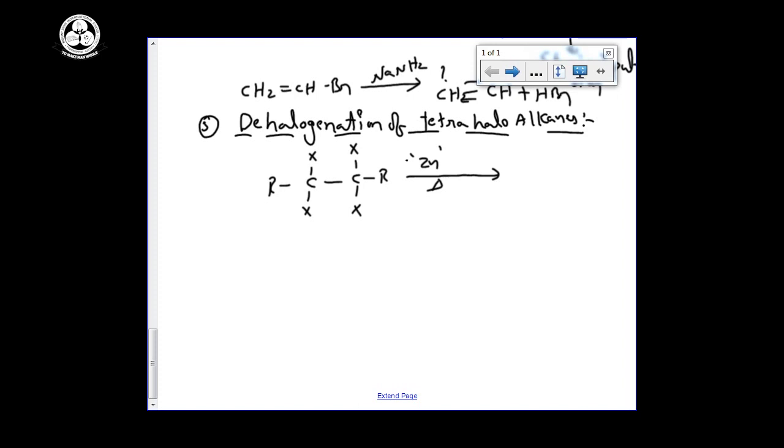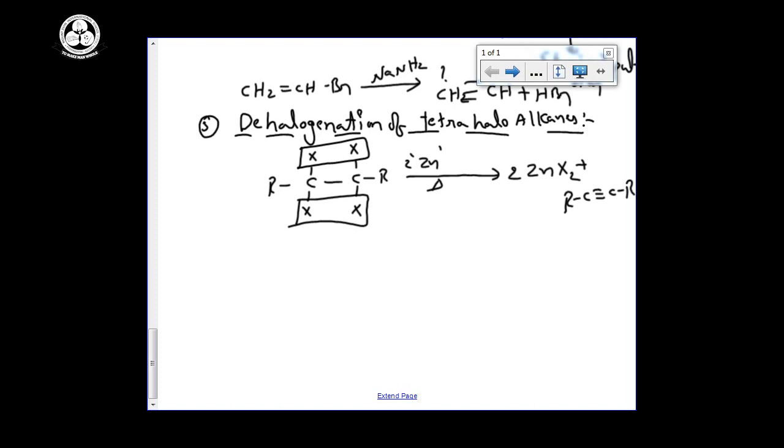I am taking 2 moles of zinc, dehalogenation. Here 2 halogens and here 2 halogens, and with 2 moles of zinc, we can remove 2 ZnX2, plus our compound is RC triple bond C R.